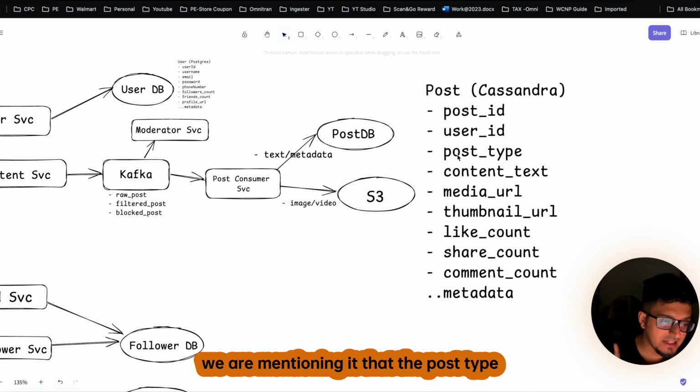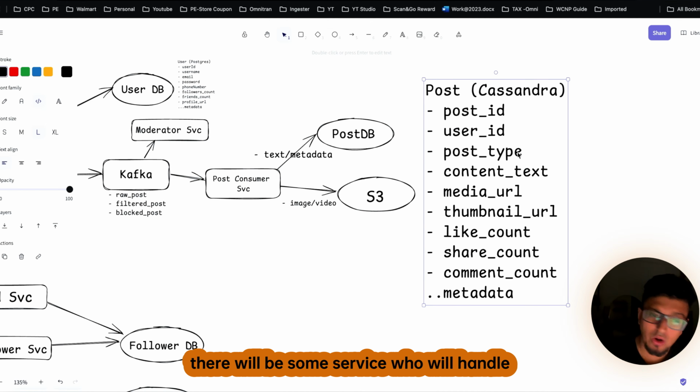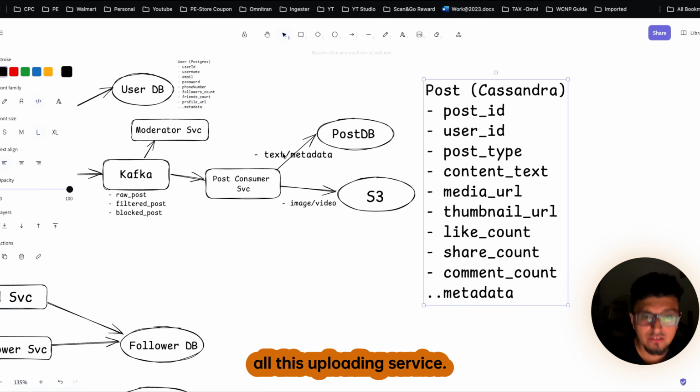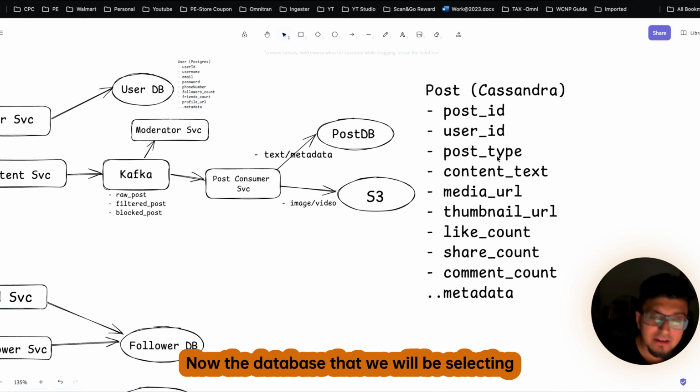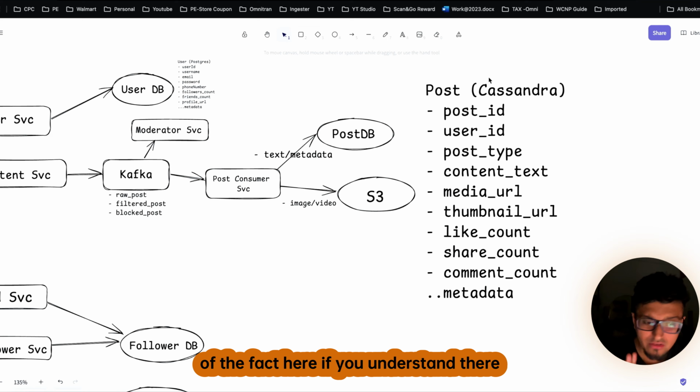Just we are mentioning it that the post type will be a video or an image, and there will be some service who will handle all this uploading service. Clear? Now, the database that we will be selecting over here will be a Cassandra one, because of the fact